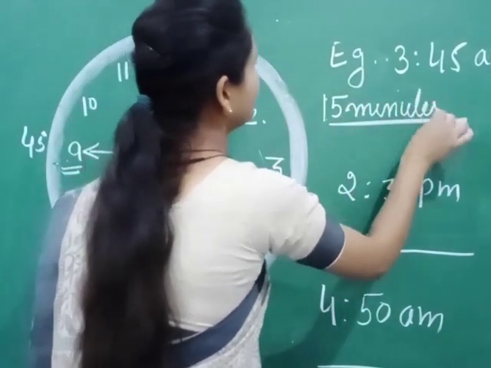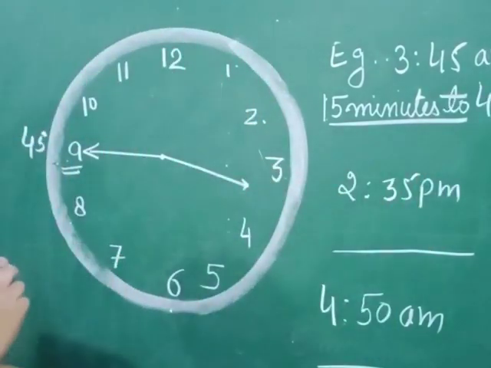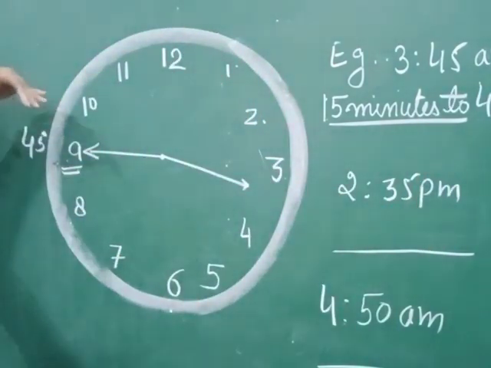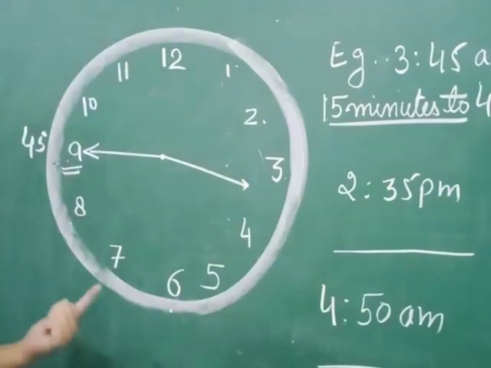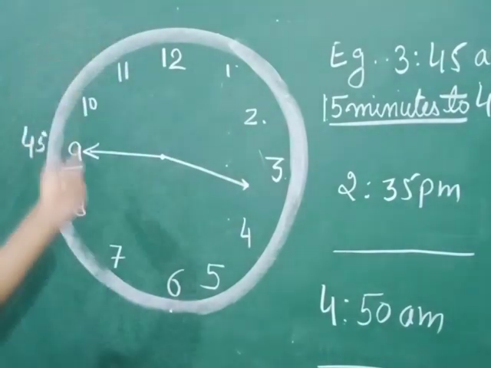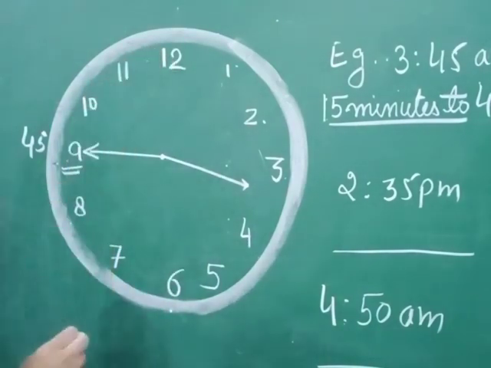What you have to write? 15 minutes to 4. Okay. 4 बजने के लिए 15 मिनट हैं, and you have to write it in English: 15 minutes to 4. 5, 10, 15. 15 minutes to 4.